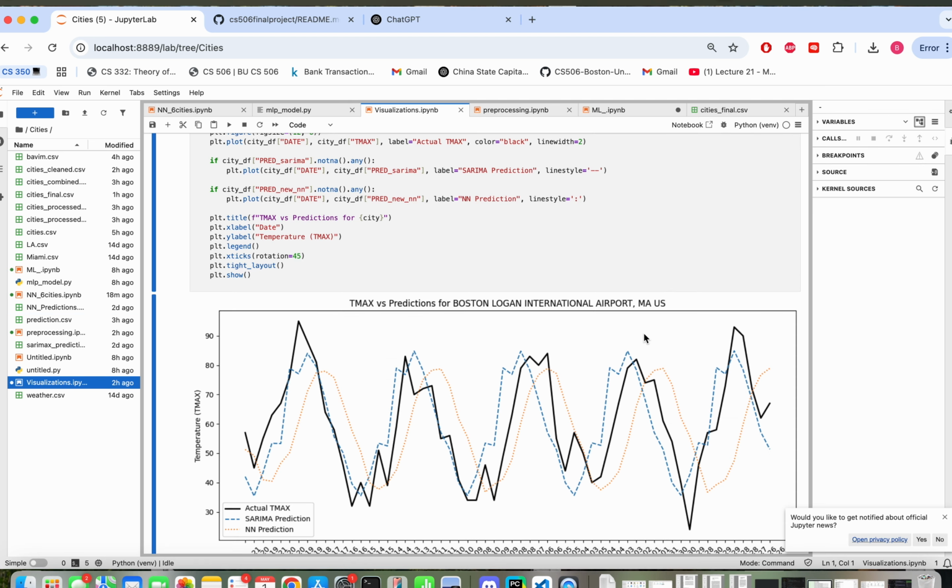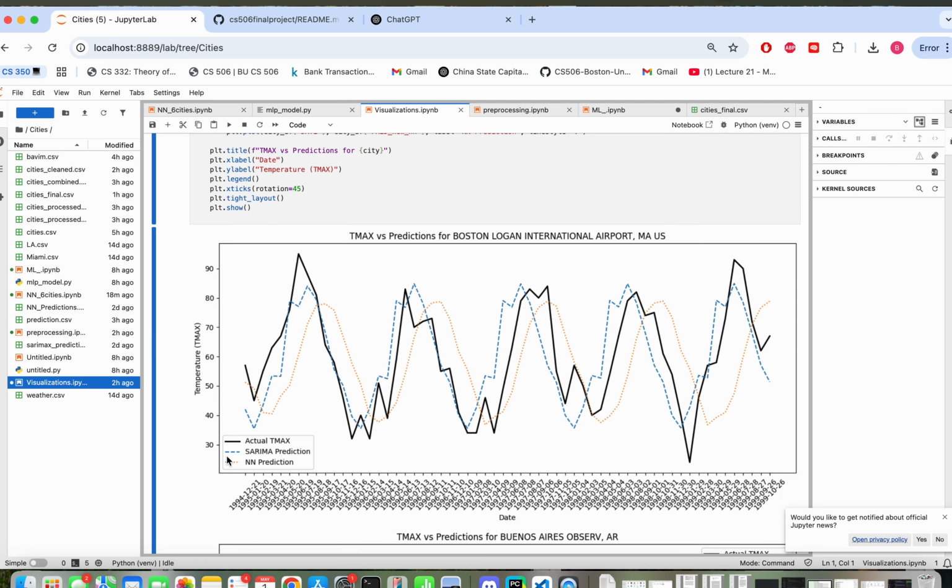Back from the midterm, we were using SARIMAX a lot. And as you can see in this plot here, it's doing pretty well, and we've also added on the neural network, which is also doing pretty well. It's a little smoother than SARIMAX. So one issue we ran into with SARIMAX was just time. It took about an hour to run when we were doing it in 5-day increments, so we only took 1 day for every 5 days. And scaling this to predict every single day would have taken on the order of maybe 5 to 10 hours.